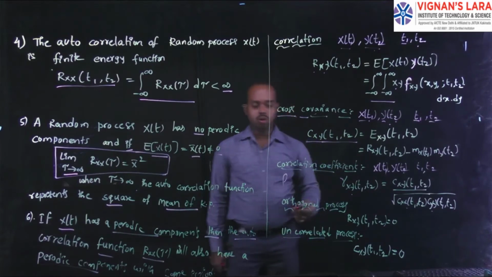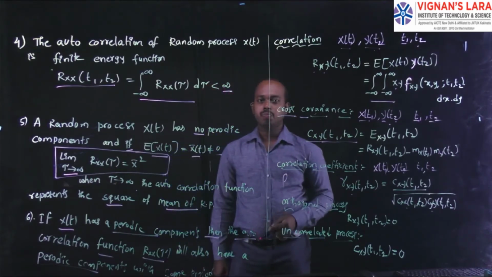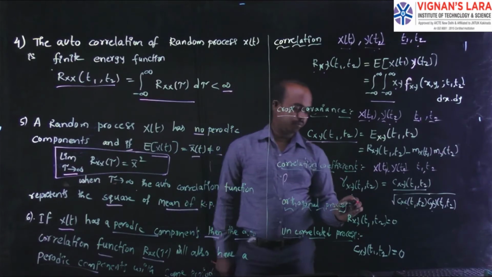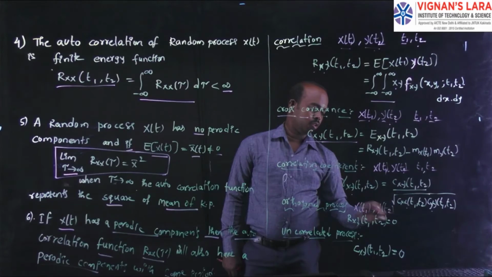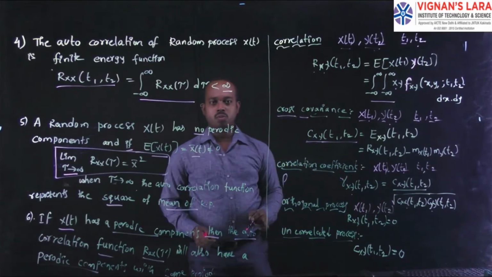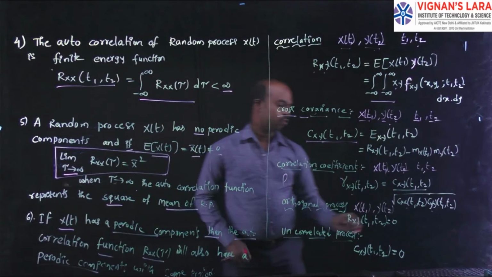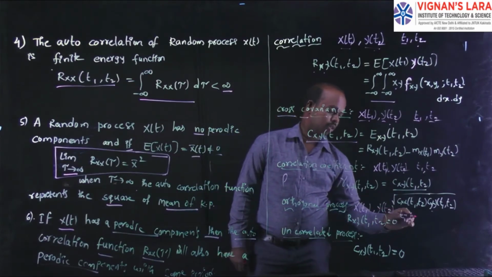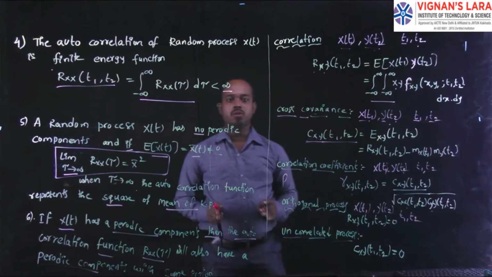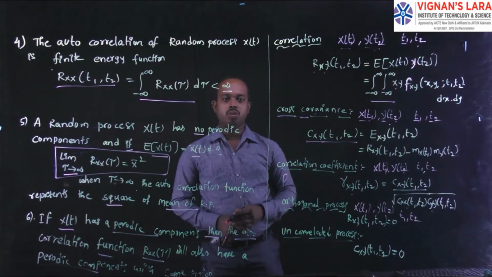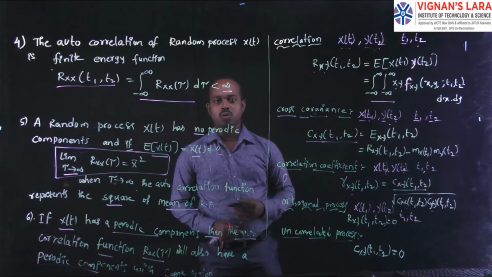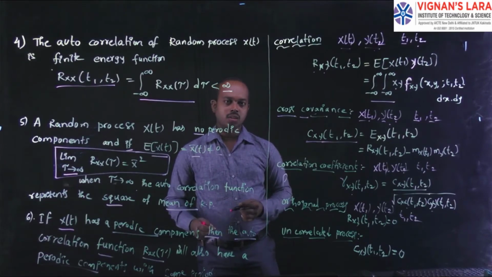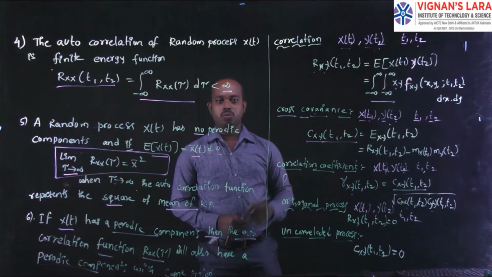Next is the orthogonal process. Consider two random processes, x of t1 and y of t2, which we define at the timings t1, t2. Here these two random processes are mutually orthogonal to each other for all the timings of t1 and t2.